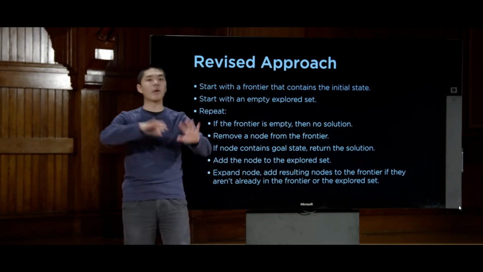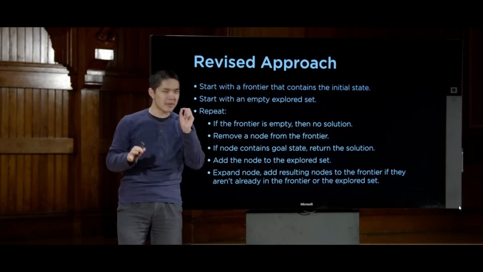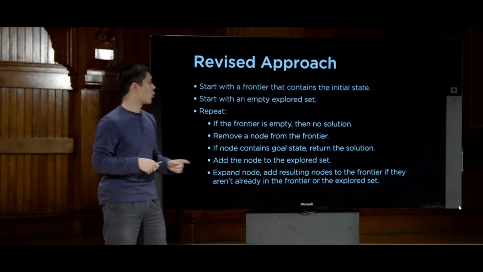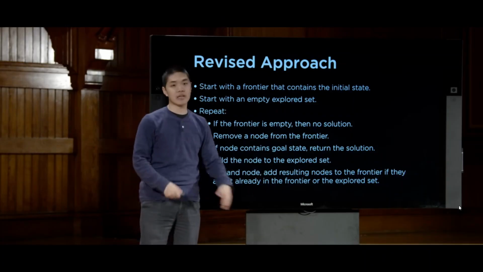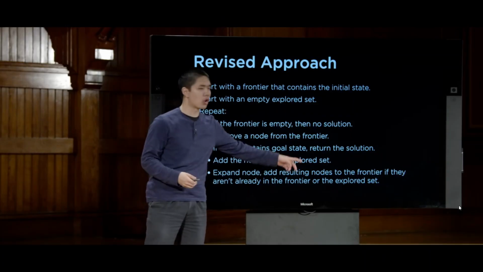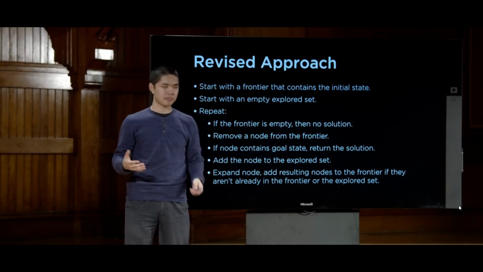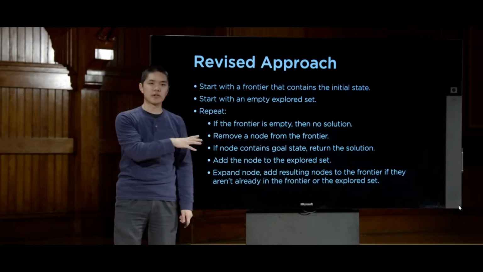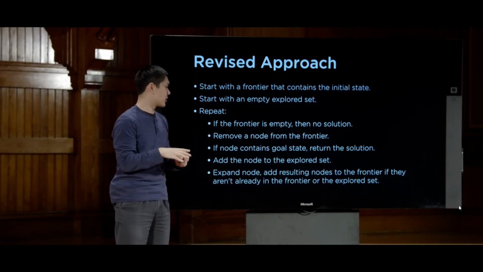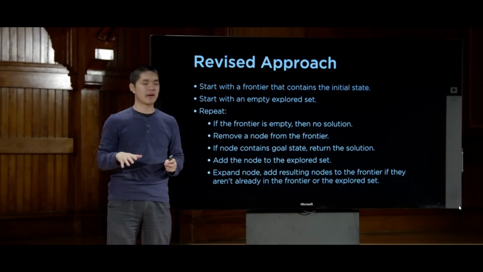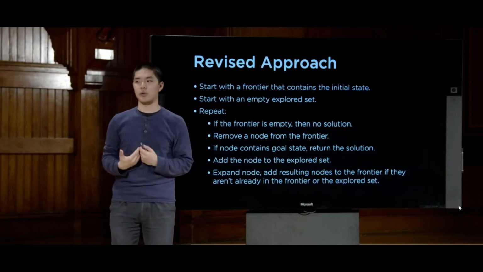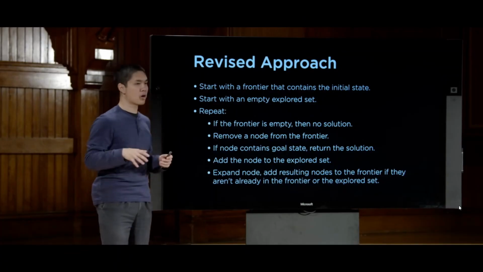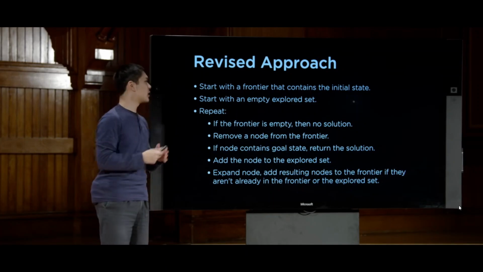But before, we just always added the resulting nodes to the frontier. We're going to be a little cleverer about it this time. We're only going to add the nodes to the frontier if they aren't already in the frontier, and if they aren't already in the explored set. So we'll check both the frontier and the explored set, make sure that the node isn't already in one of those two, and so long as it isn't, then we'll go ahead and add it to the frontier, but not otherwise. And so that revised approach is ultimately what's going to help make sure that we don't go back and forth between nodes.